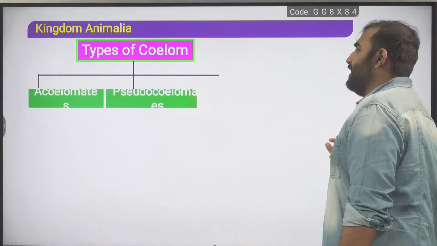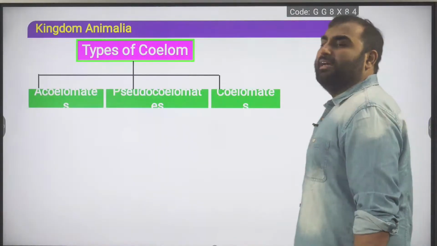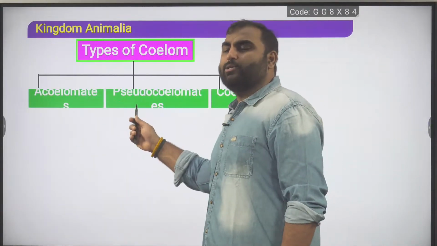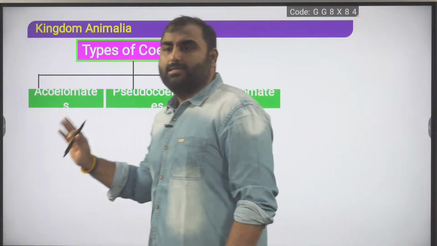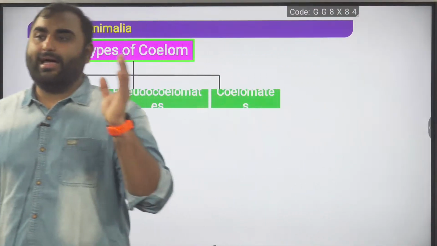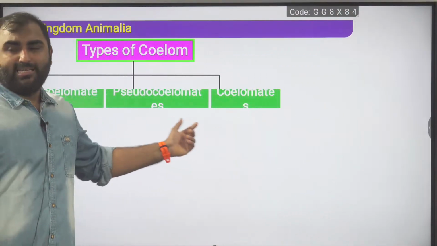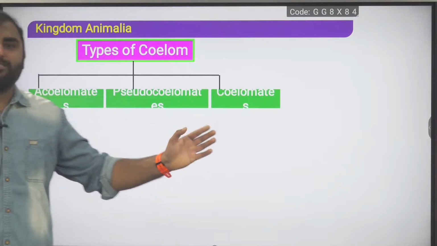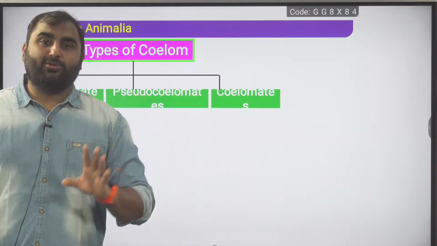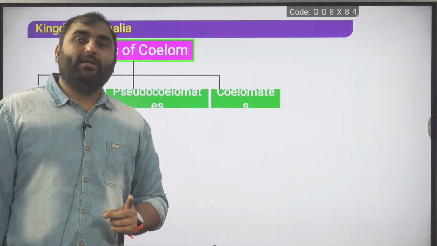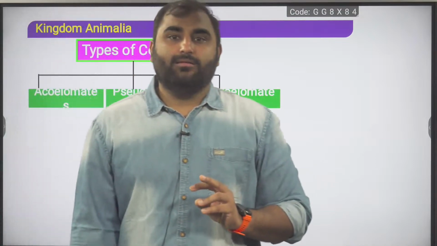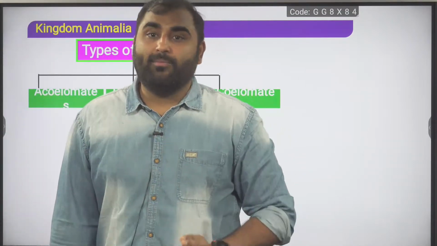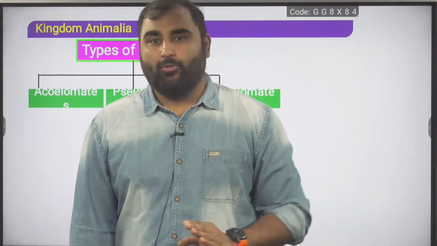What are the three different types of coelom seen in organisms? The three different types of coelom seen are acoelomate, pseudocoelomate, and coelomates. So what are acoelomate organisms? In acoelomate organisms, there is no coelom, but there is a twist. In acoelomate, we have two groups: diploblastic acoelomate and triploblastic acoelomate.